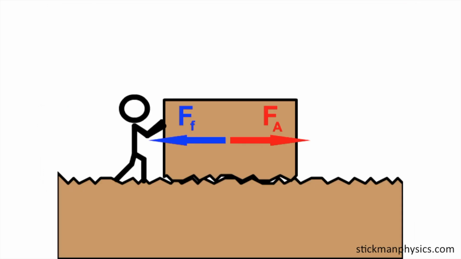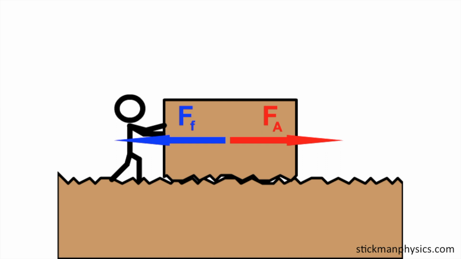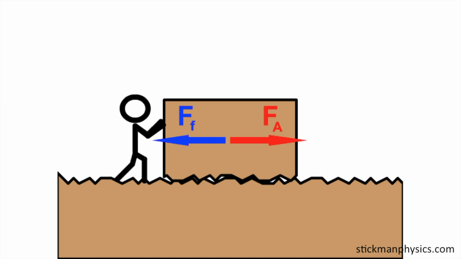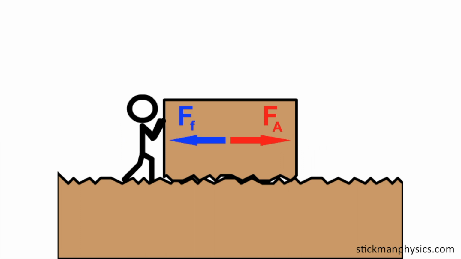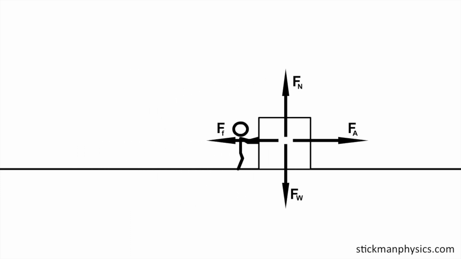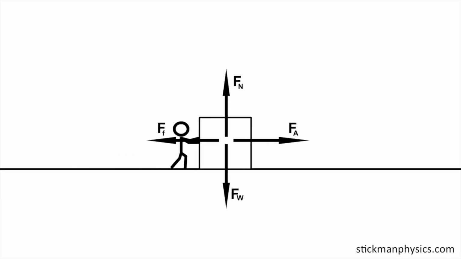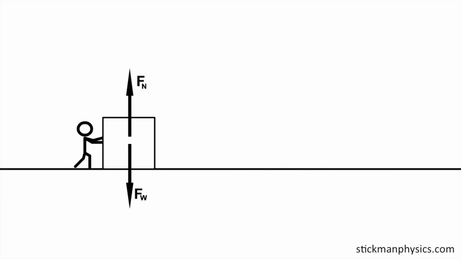We can distinguish two types of friction. The first one comes into play when we try to move an object that is at rest with respect to the surface beneath it. We call it static friction. The static friction force increases as the applied force increases, until it reaches a maximum. If this maximum is overcome, then the object is set in motion.